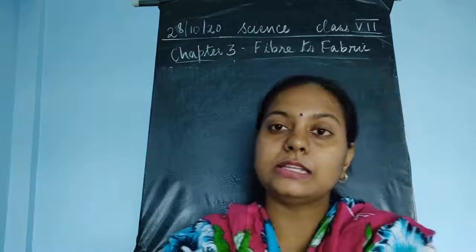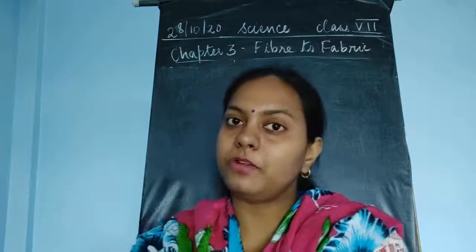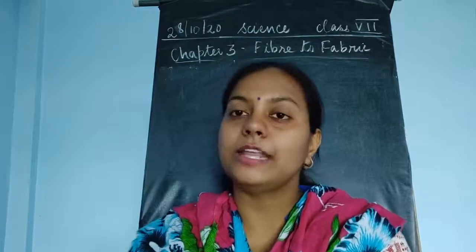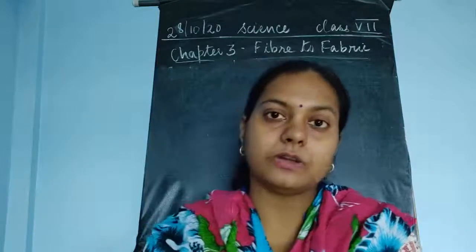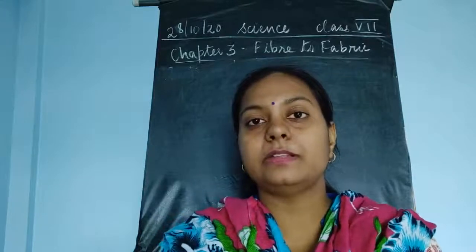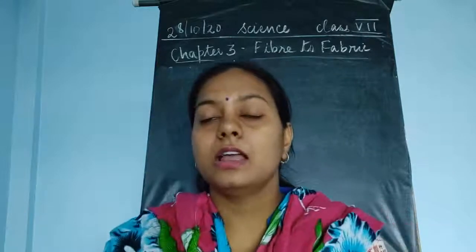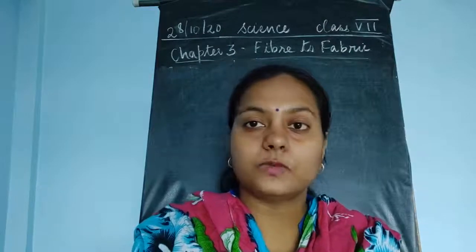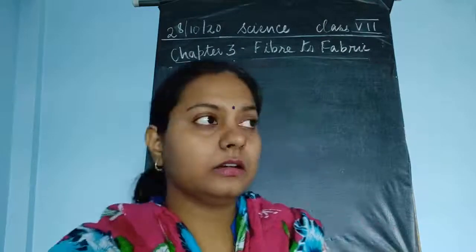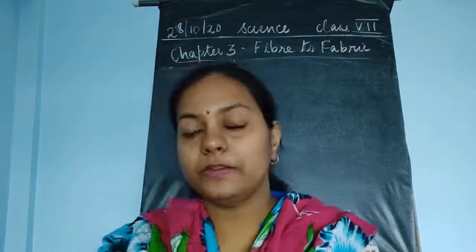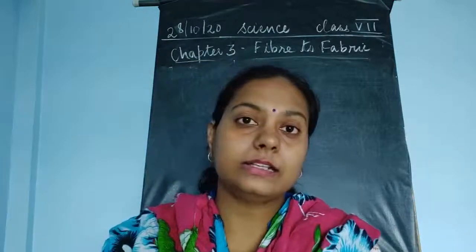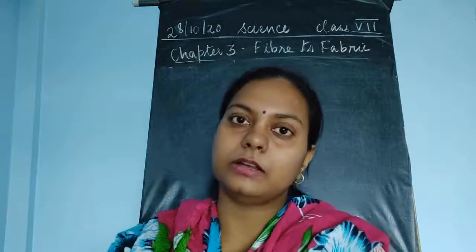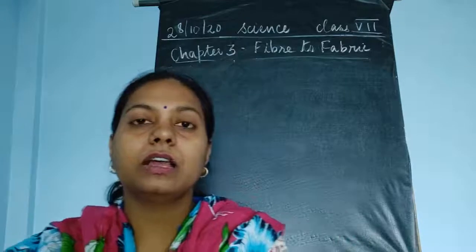So silk, you can see, is obtained from animals, it is a natural product, but still it has a very high cost. It is very costly. Why is it very costly? Because its processing is very costly. Many people get burns on their hands because they have to process the silk in hot water, and if the hot water is not used, then the silk thread would not be separated. If they are not separated, then fine silk thread would not be obtained. If fiber is not obtained, then how can the weavers use it to make fabric?